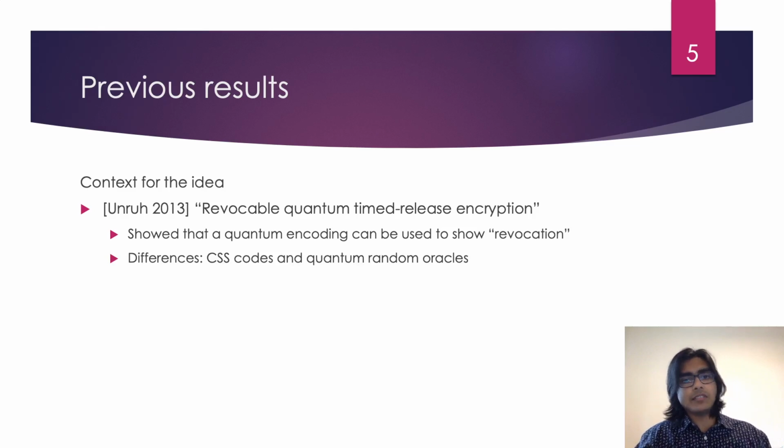There are also clear technical differences in the proofs. He uses techniques related to CSS codes and quantum random oracles, whereas we use privacy amplification and uncertainty relations. And our work is not in the quantum random oracle model. Moreover, our work is outside the context of timed release encryption.